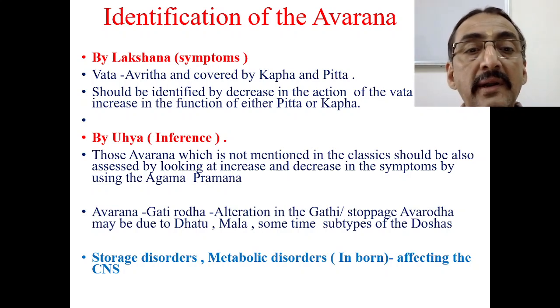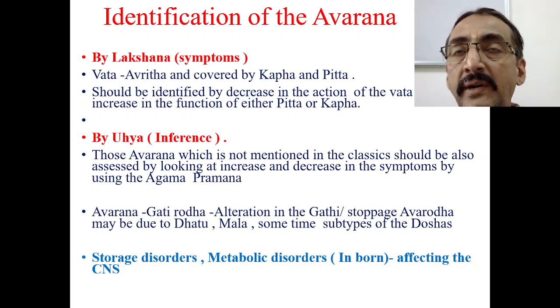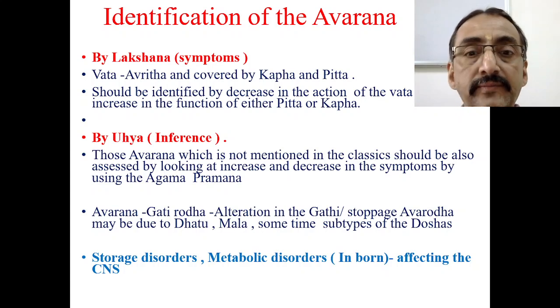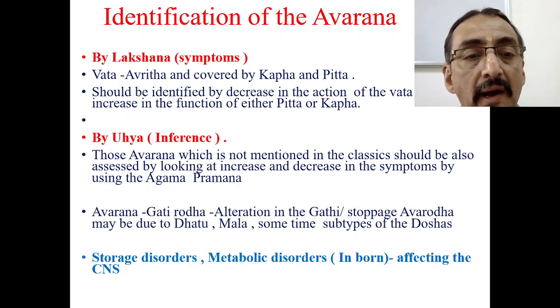Similarly, we know that avarana means Gati Rodha. Normal movement of the Vata is blocked. There is alteration in the Gati or there is stoppage because of Avarodha.